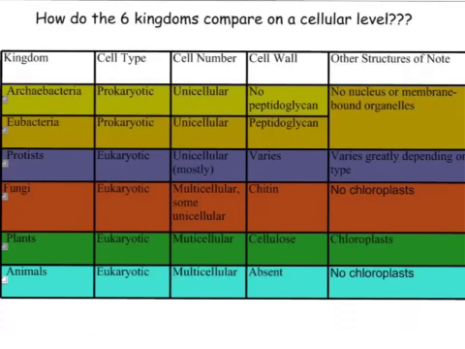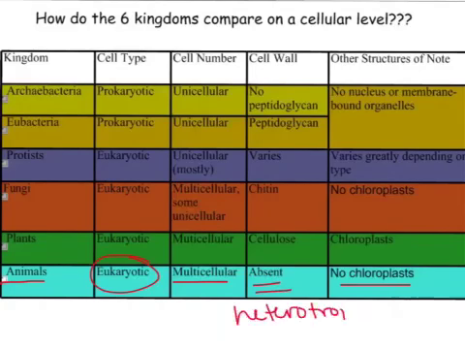Our final kingdom, the one closest to our hearts, of course, is the animals. It's because that's what we are. Eukaryotic, multicellular, no cell walls. Our cells do not contain cell walls. Also, no chloroplasts. So again, all animals are heterotrophs. Okay? Now you might be wondering, what about protists? Are they heterotrophs? Are they autotrophs? And that depends. Remember, some of the protists had chloroplasts, they're autotrophic. Others do not contain chloroplasts, they're heterotrophic. So wide variety there. But back to our animals, no cell walls, but have all those other organelles, no chloroplasts.